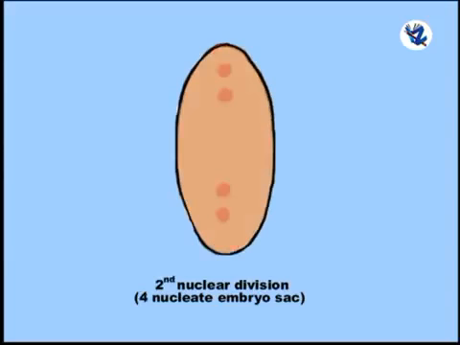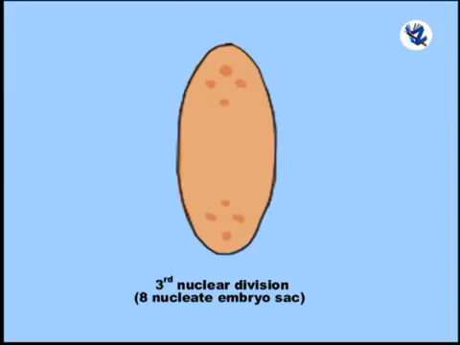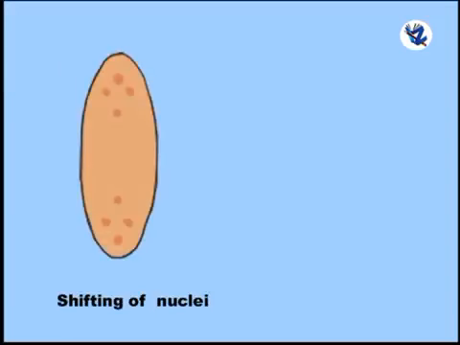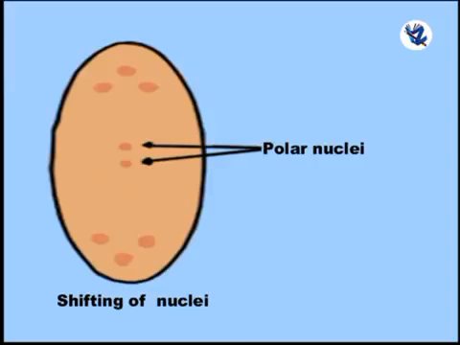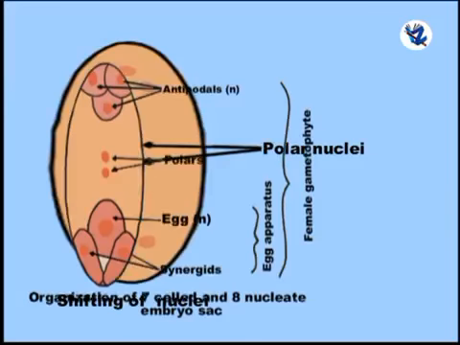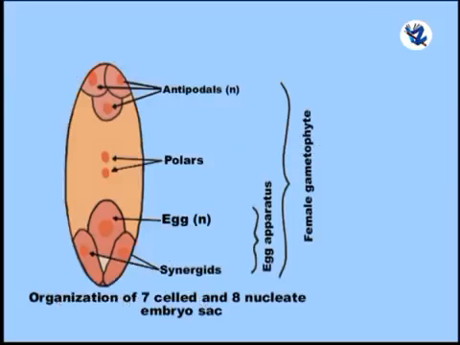At each pole, the nucleus divides twice to form 4 nuclei, 4 at each pole. The functional megaspore enlarges gradually and becomes an 8-nucleate embryo sac. The 2 nuclei, one from each pole, that is the polar nuclei, migrate to the center and fuse to form the diploid secondary nucleus. The 3 nuclei at the chalazal end form antipodal cells, while the 3 at the micropylar end form